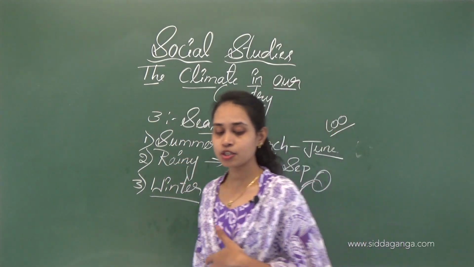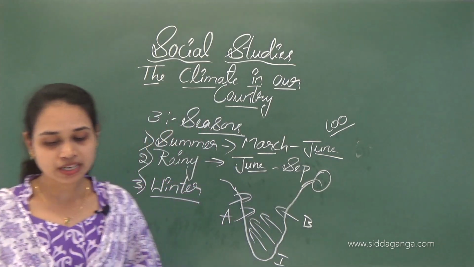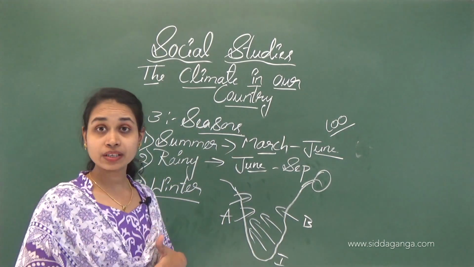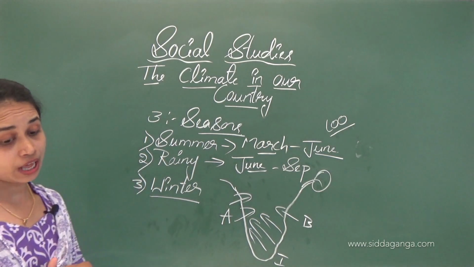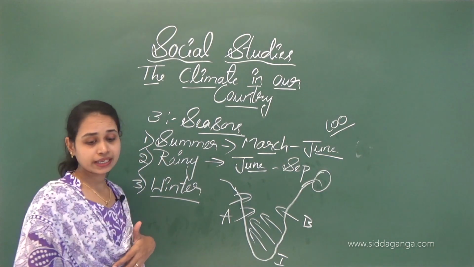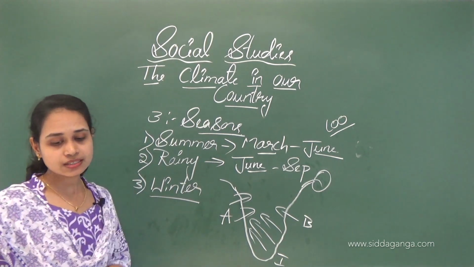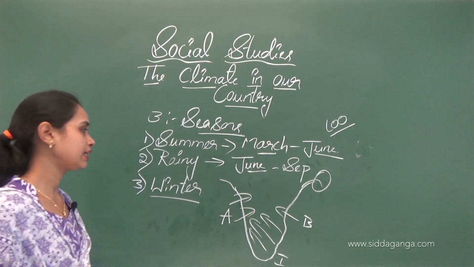The general distribution is very uneven. Parts of Meghalaya receive over 800 centimeters of annual rainfall, while some areas in Rajasthan receive less than 10 centimeters of rain in the year.